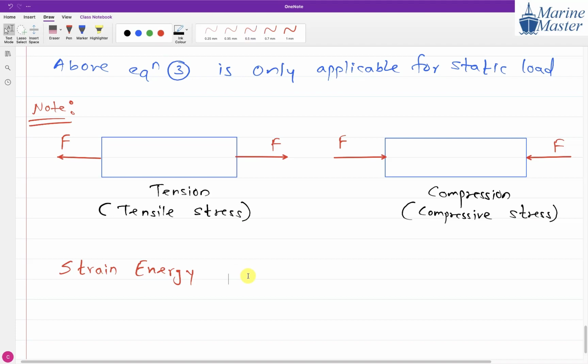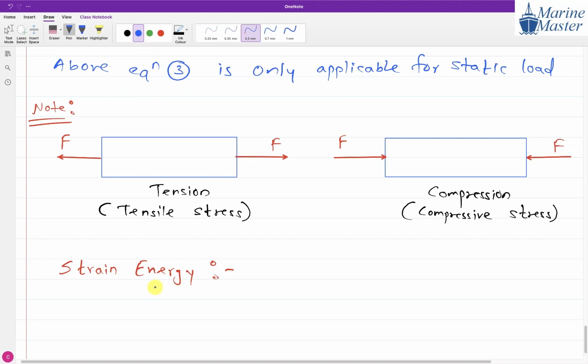Energy stored, work done. See, guys, what is meant by strain energy? Strain energy is nothing but work done to do the straining, guys. What is meant by straining? Everyone try to see the scenario. So work done.